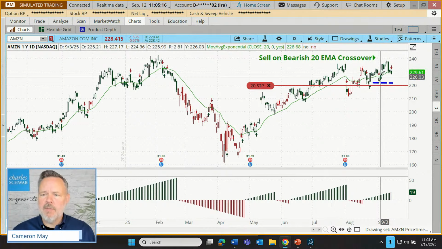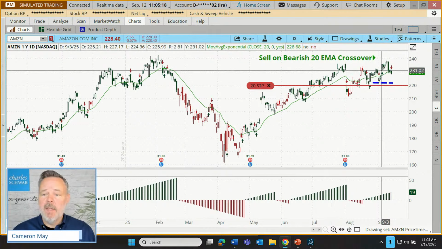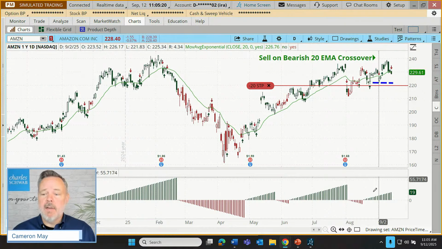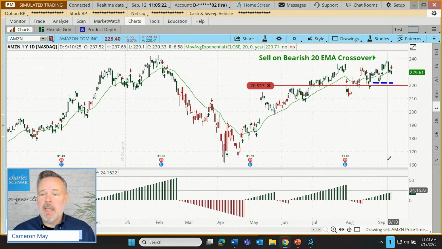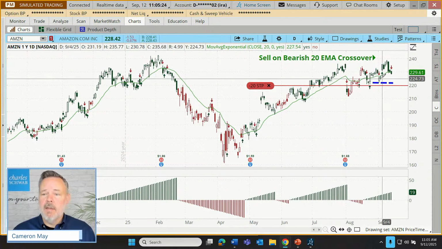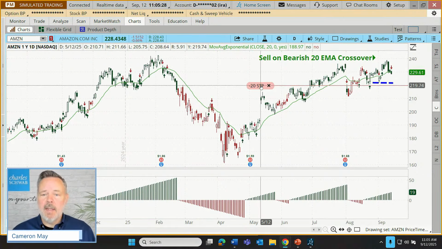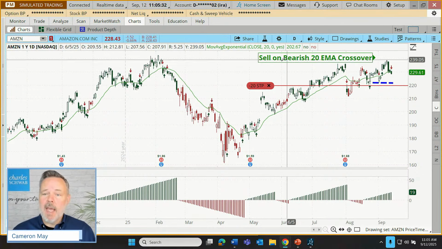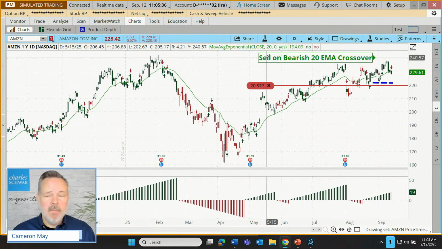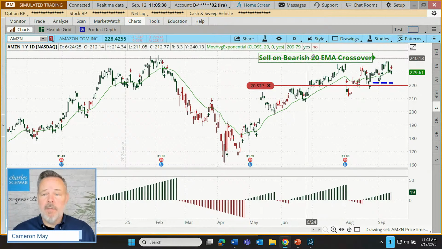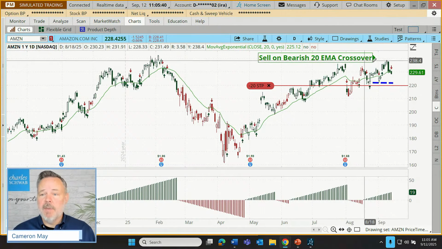Got a crossover last week, stock price popping up above that short-term indicator. At the same time, we had this short-term trend, so we took an entry. We placed a stop below recent lows, so that's sitting right here, waiting to sell those 20 shares that we purchased. However, we had a plan, and we put this note on the screen during the webcast. We're going to sell if we get a bearish 20 exponential moving average crossover.